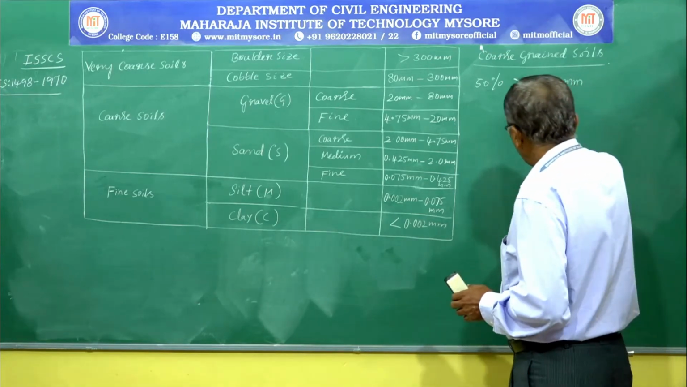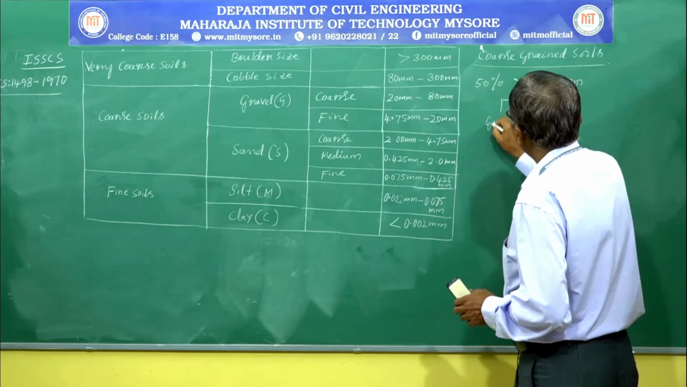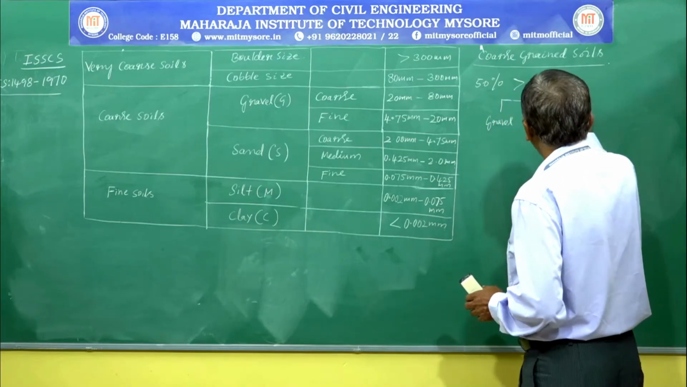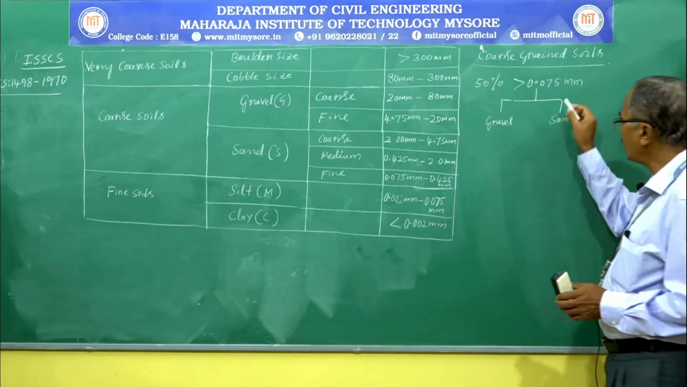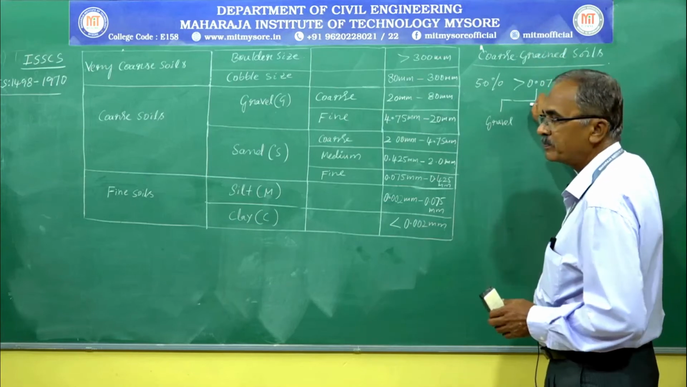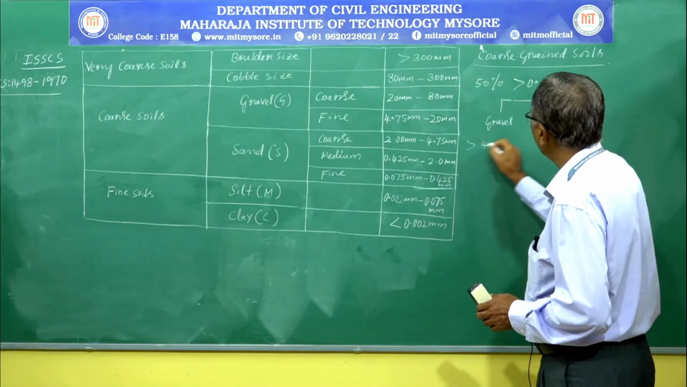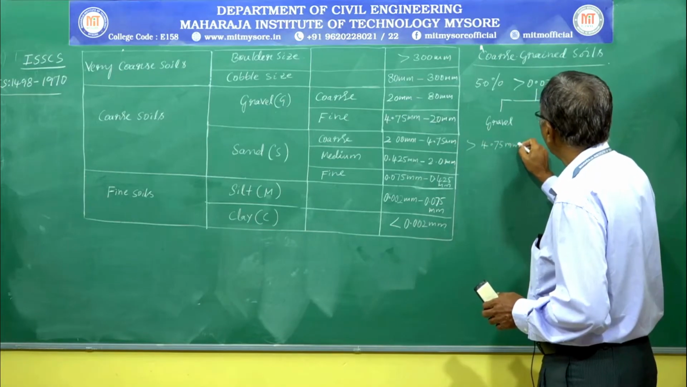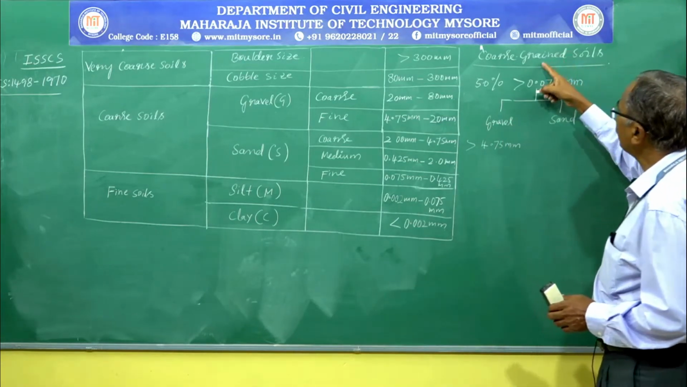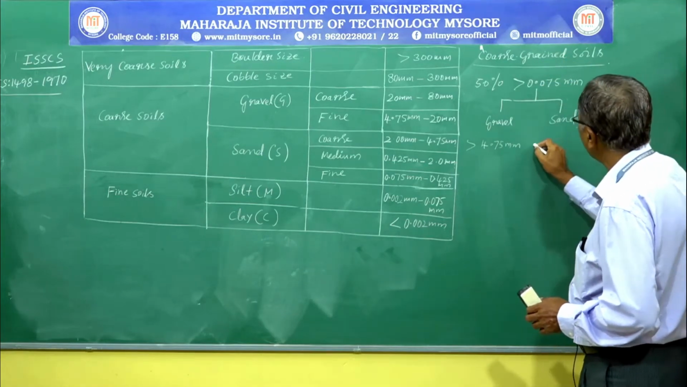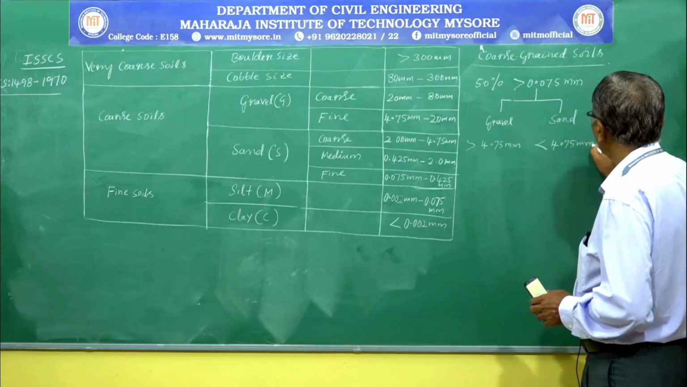And this coarse grained soil is again further classified into gravel and sand. If more than 50% of this coarse grained soil is greater than 4.75 millimeter IS sieve, then the soil is said to be gravel. If more than 50% of this coarse grained soil is smaller than 4.75 millimeter IS sieve, it is called sand.